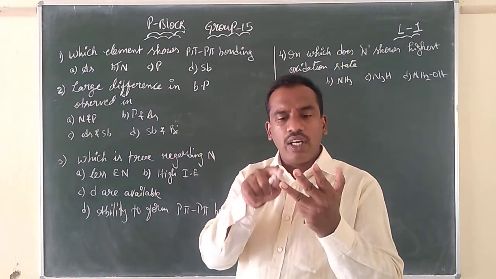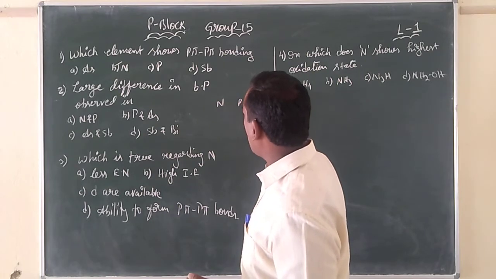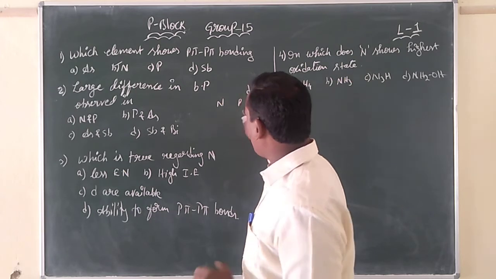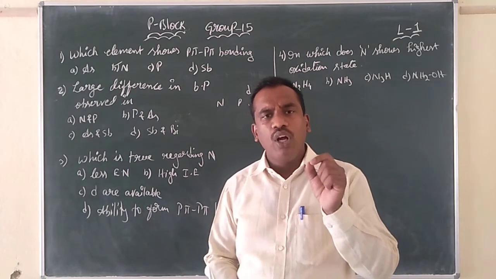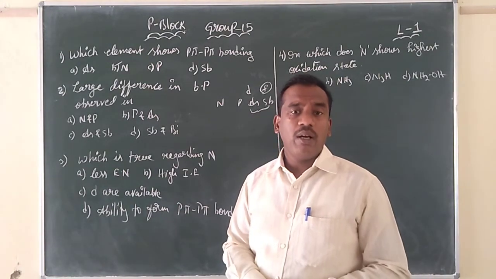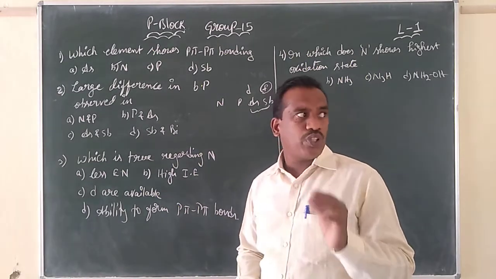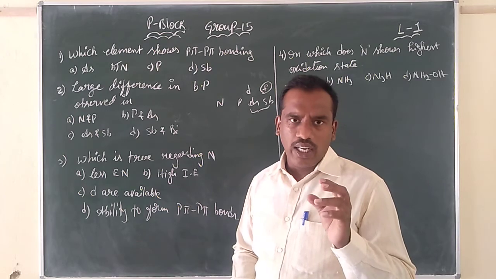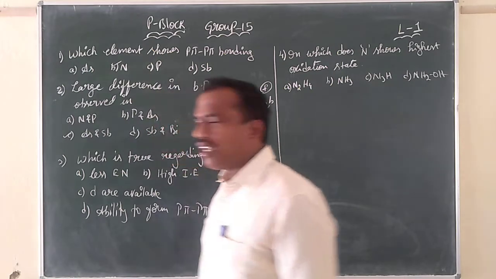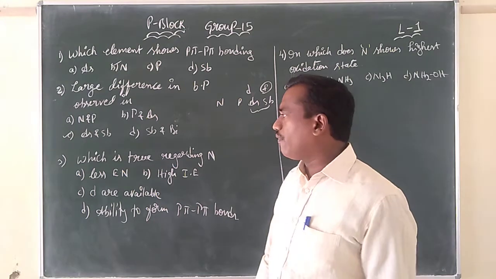So between arsenic and antimony, due to the presence of the poor shielding f orbitals, we can have a large difference in boiling points. You can find the boiling point values in the textbook; no need to remember them. The reason you must remember is the intervening d and f orbitals.